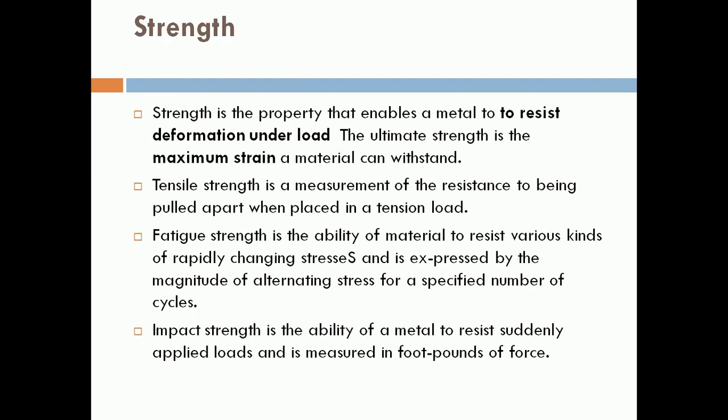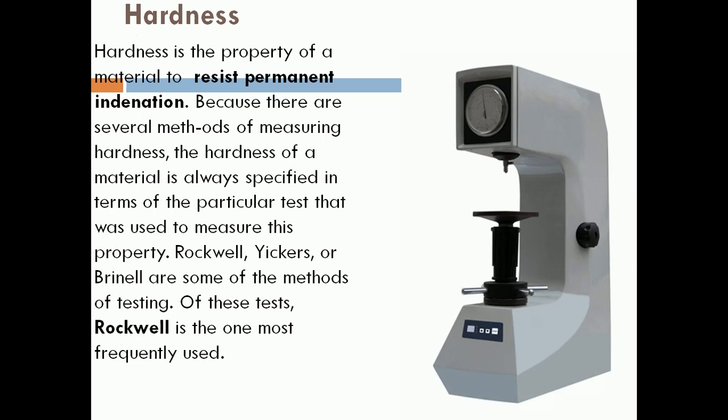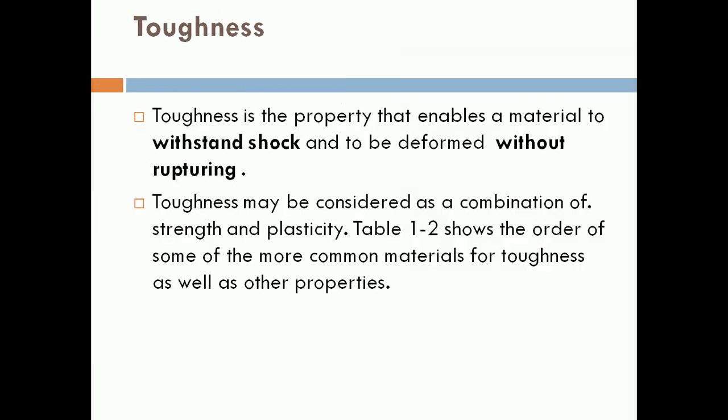Next one is strength. Strength is an important property. Strength is the property of metal to resist deformation under load. Ultimate strength is the maximum stress a material can withstand. Tensile strength measures the resistance to being pulled apart when placed in a tensile load. Impact strength is the ability to resist a suddenly applied load, measured in foot-pounds of force. Hardness is another important property: resistance to permanent indentation. There are several methods to measure hardness.